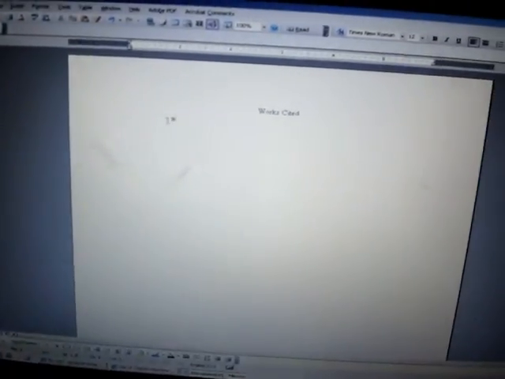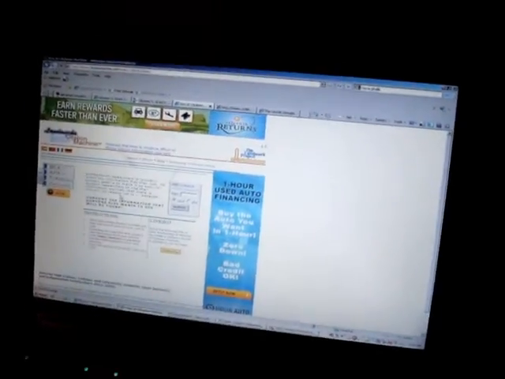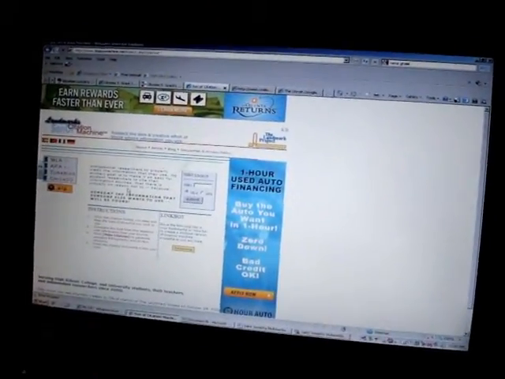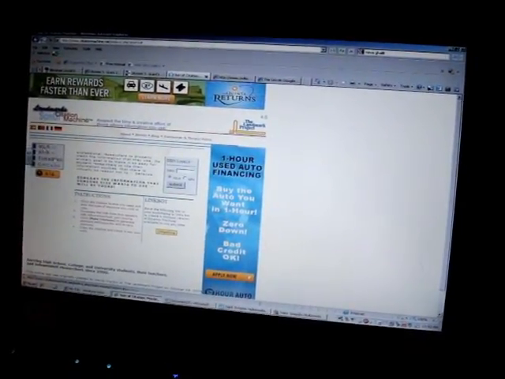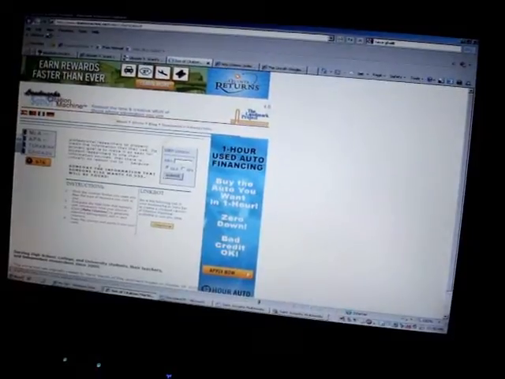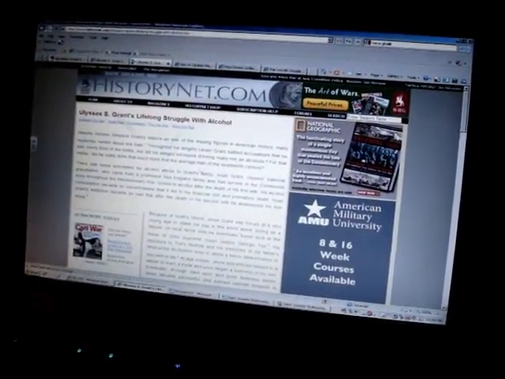I've opened up a new Word document just to paste it over to my works cited page. Okay, so we have that for now. We're not really going to format it yet. We're going to take a look at the second site we're going to use here. We have gone back out to the citationmachine.net site, back to the main page, and again I'm going to choose MLA format, and then a web document, because we're going on to our second source, and that is historynet.com's U.S. Grant's Lifelong Struggle with Alcohol.